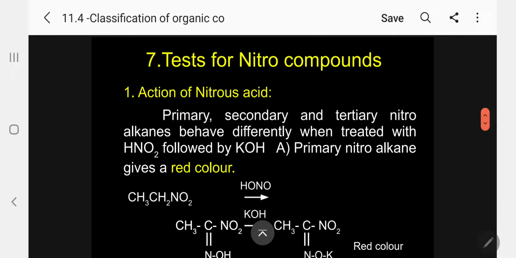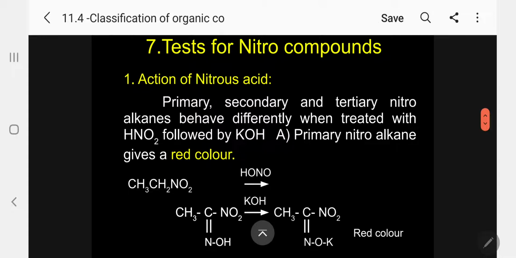The test for nitro compound. The most important, normally nitro compounds are chemically inert. Please follow, chemically inert. But there is a specific reagent called action of nitrous acid. This will come under, kindly follow, the differentiation of alcohol, that is the Victor Meyer test. You might have studied. Now I am taking the steps from alcohol, I am taking only from the nitro carbon side. First alcohol will be converted into halide. Halide treated with silver nitrate is converted into the corresponding nitro compound. So I take only this step to differentiate.